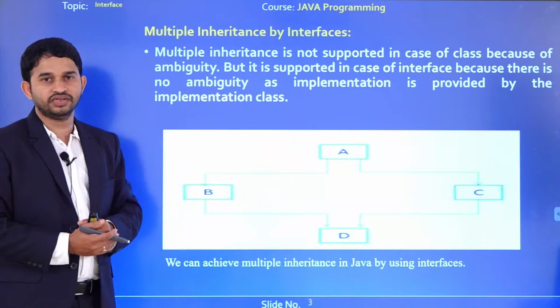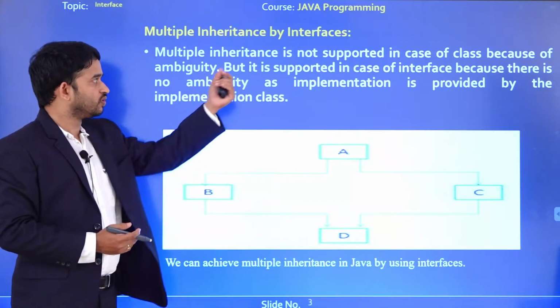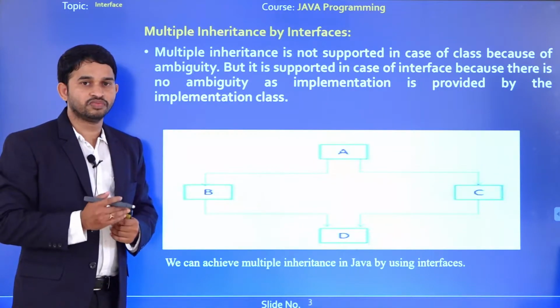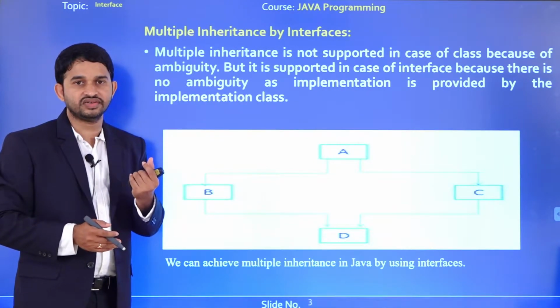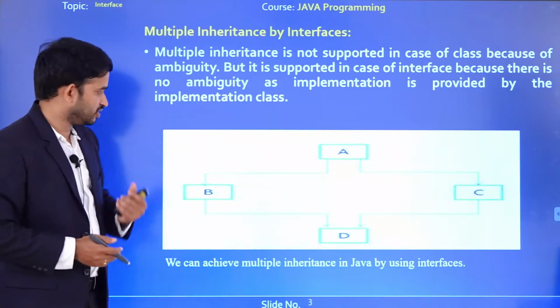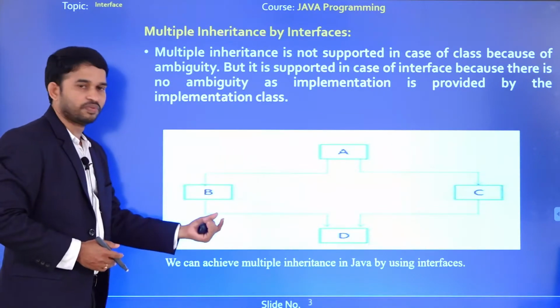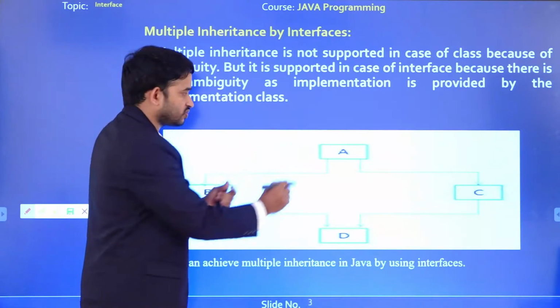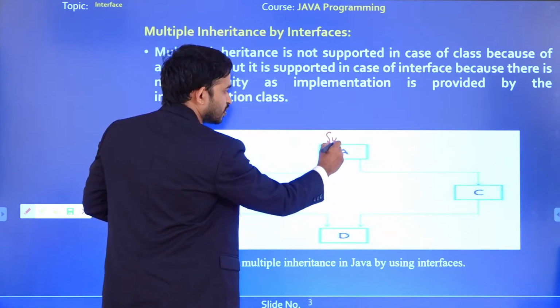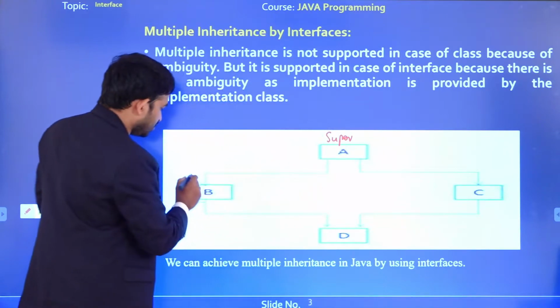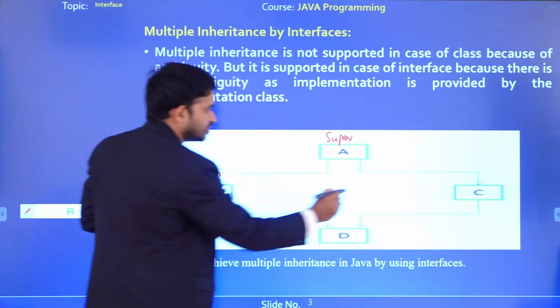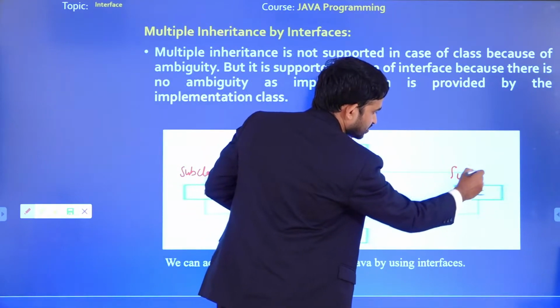This is possible by using what? Interfaces. Before explaining this concept, I am going to explain what the problems are with classes, why we are not achieving multiple inheritance. The reason is, from this example, B and C are child classes of A. So A we call as superclass, B we call as a subclass. What about C? C we call as subclass.